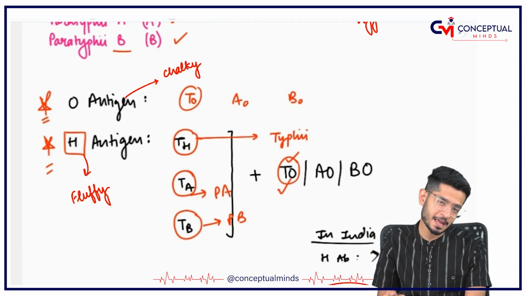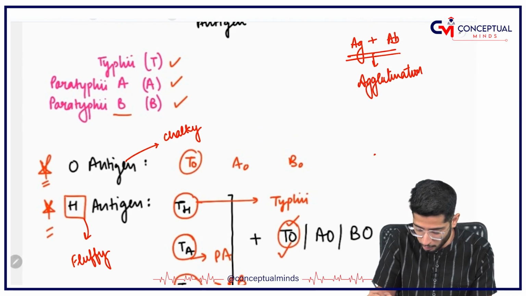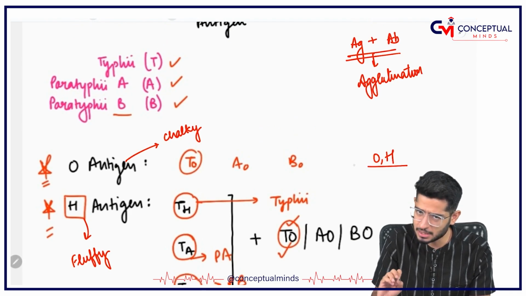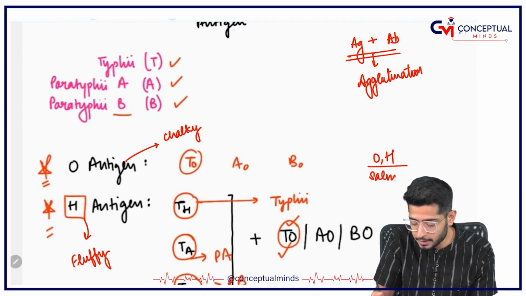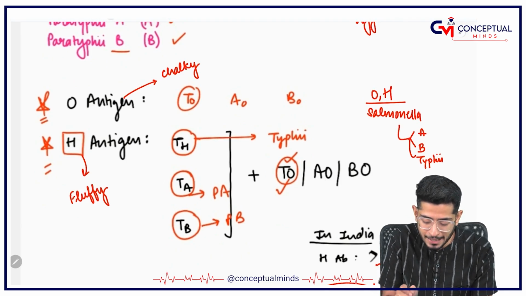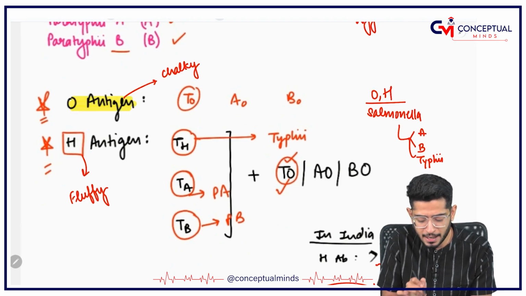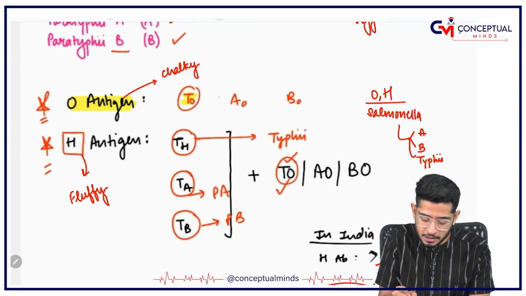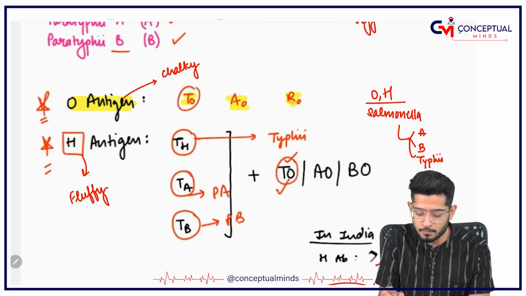So, O antigen and H antigen will tell you that Salmonella is present. But how to know if it is Salmonella A, B or just Typhi? Remember, the O antigen is not reliable because TO mimics AO mimics BO.